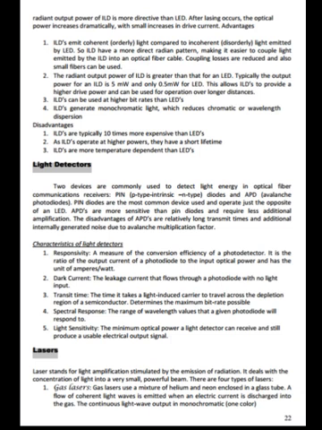Advantages: ILDs emit coherent light compared to incoherent light emitted by the LED. So ILDs have a more direct radiant pattern, making it easier to couple light emitted by the ILD into an optical fiber cable. Coupling losses are reduced and also small fibers can be used. The radiant output power of an ILD is greater than that for an LED. Typically, the output power for an ILD is 5 mW and only 0.5 mW for an LED.